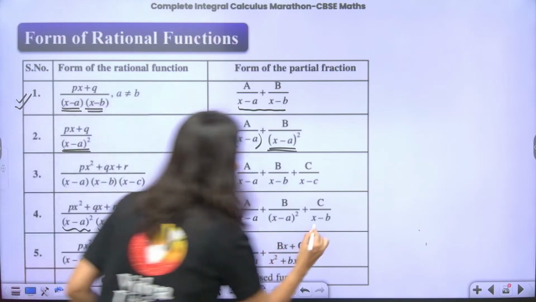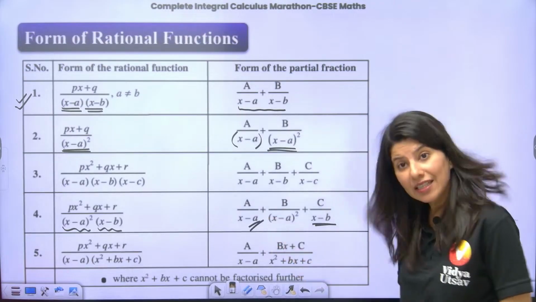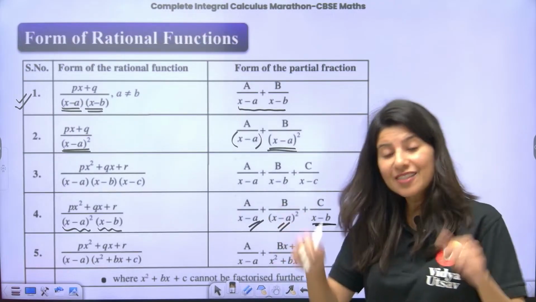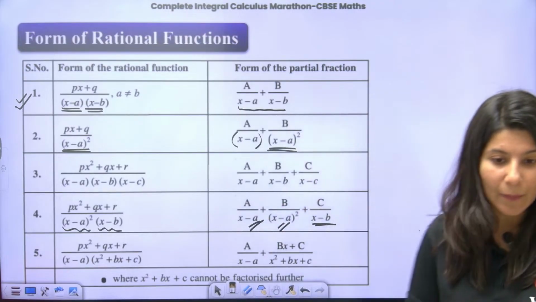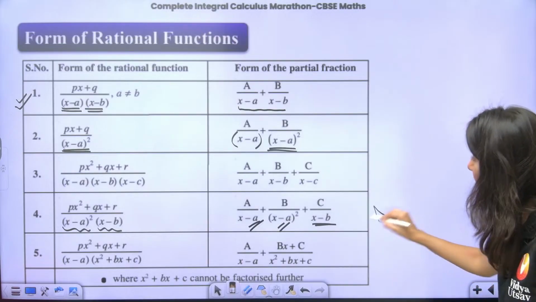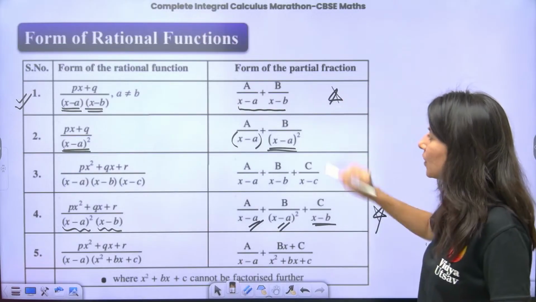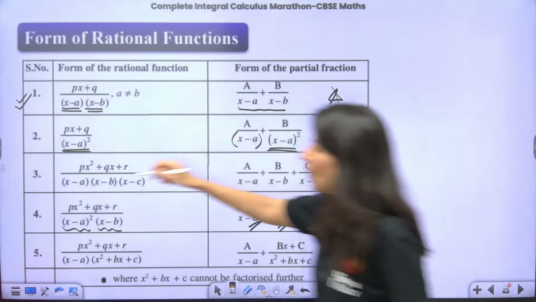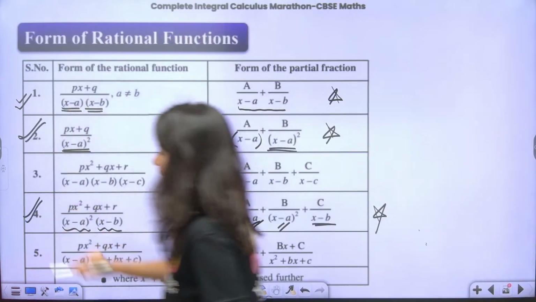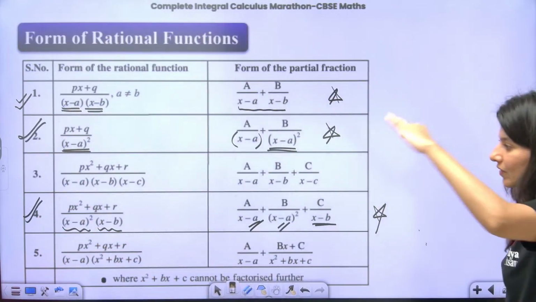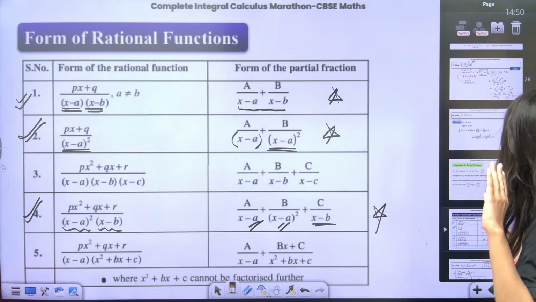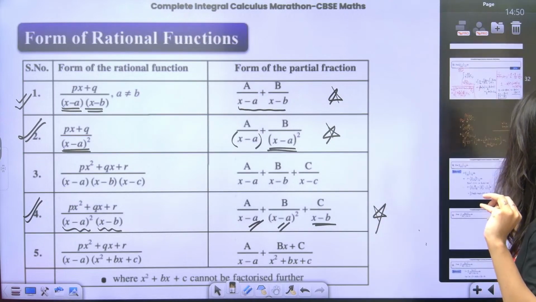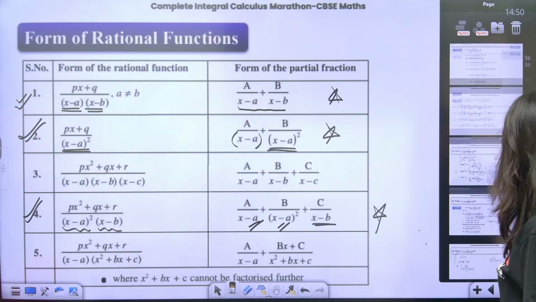The (x minus b) term will be there. The (x minus a) term will also be there. But (x minus a) square will be there. Are you getting it? Okay, so this is also important. This is also important. And this is also important. I think 1, 2 and 4, four things are done. 3 and 5 will come back to a little later. Okay, so just one by one start learning it.